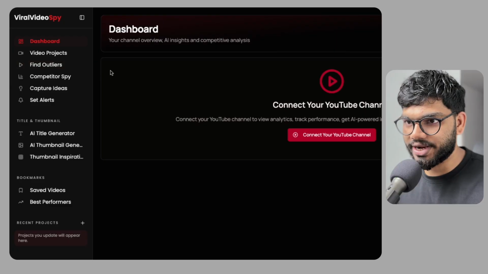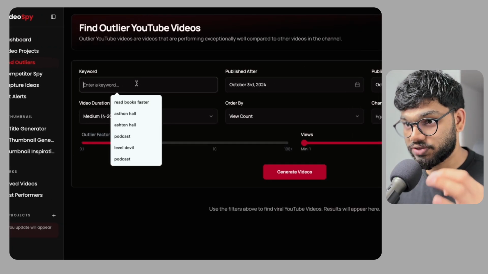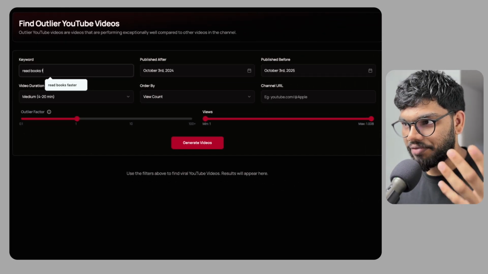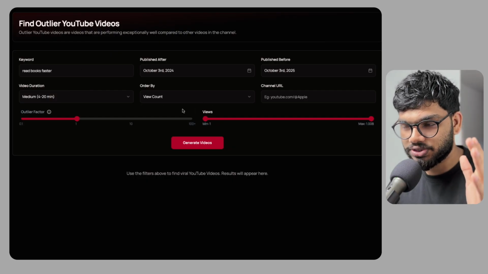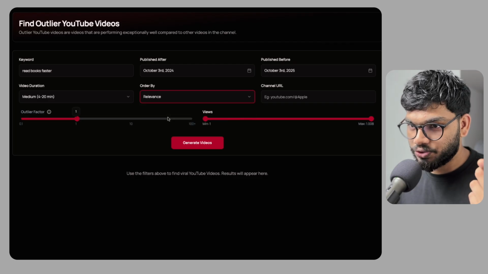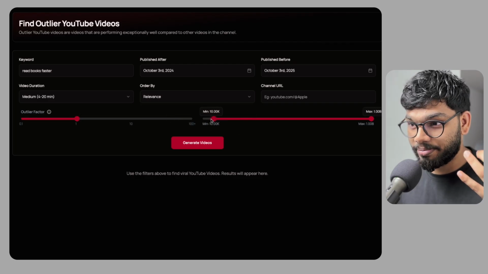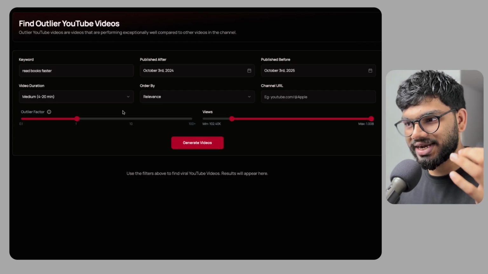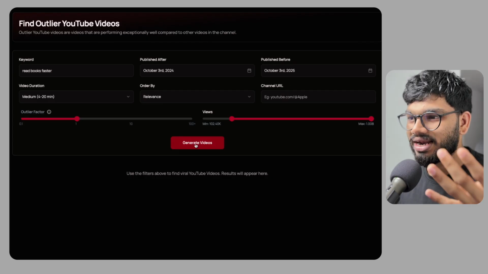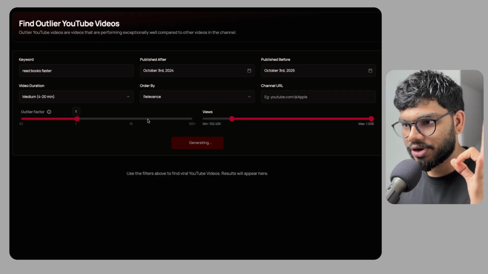So first things first, we need to find an idea. So today I'm going to create a video about how to read books faster. First, I need to click on find outliers, and in the keywords just type read books faster. And I'm keeping the publish after and publish before date the same because by default it shows you videos from the past 1 year. And keeping the video duration at medium, and order by I am keeping as relevance. The outlier factor I'm keeping at 1, and views I need all the videos that have more than 100,000 views maybe, and then I'm going to click on generate videos.